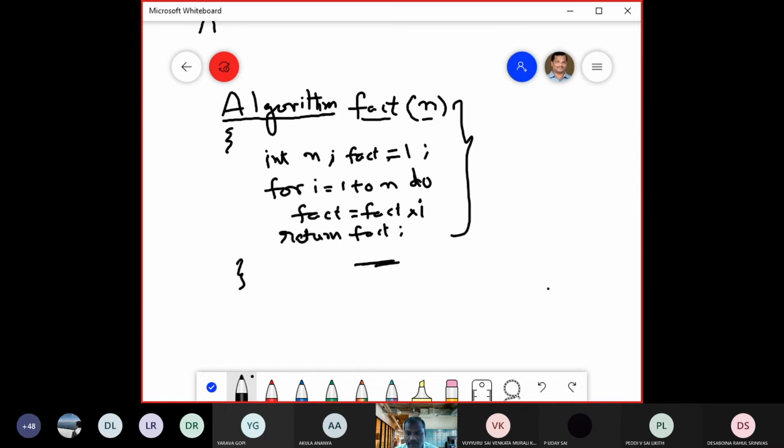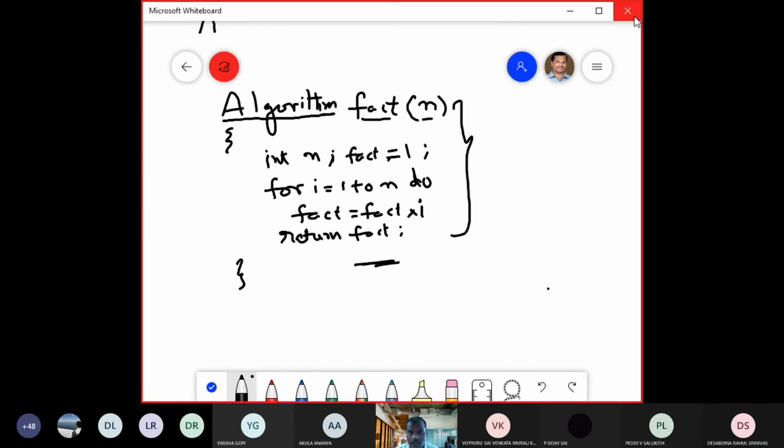I told you there are 3 ways of representing an algorithm: using simple English, using flowcharts, and using pseudocode. Simple English is useful when the problem is very simple. A flowchart is also useful when the problem is small, but if the problem is complex and very big, then pseudocode is more suitable. So this is the end of session 1. Next we will start with session 2.